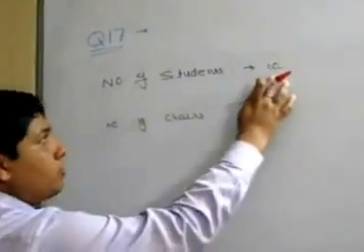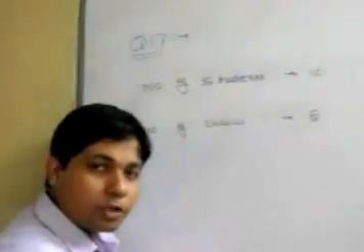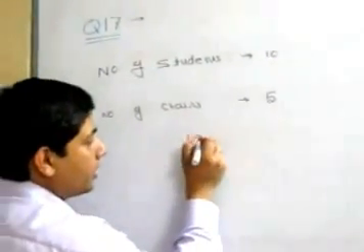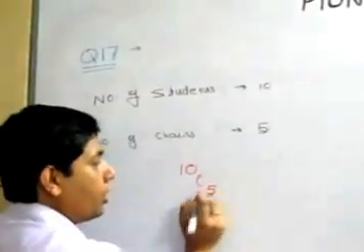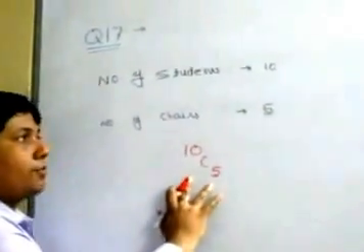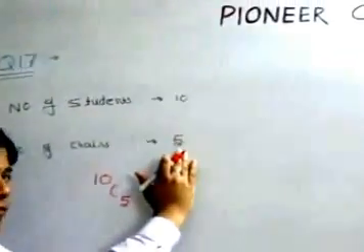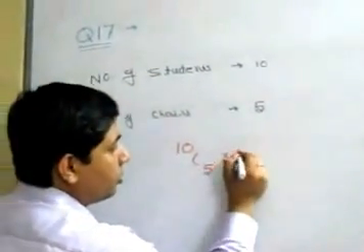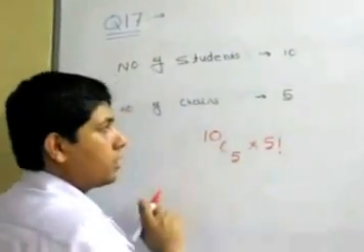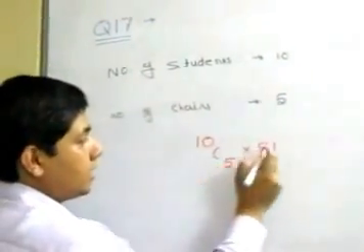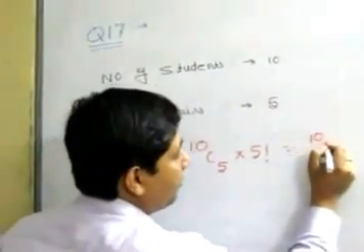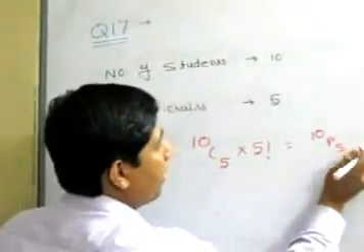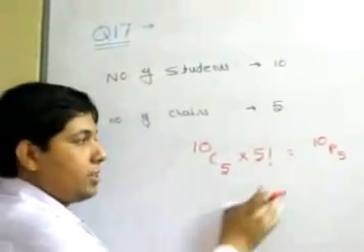Out of these 10 students, first of all we have to select 5 students, and that we can do in 10C5 ways. Now we have selected 5 students and we have to arrange them on 5 different seats. We can do that in 5 factorial ways. So 10C5 into 5 factorial is the answer. Or we can also say it is equal to 10P5, the arrangement of 5 articles out of 10 articles.